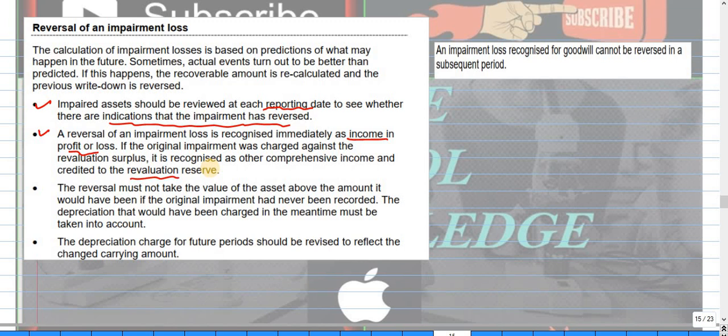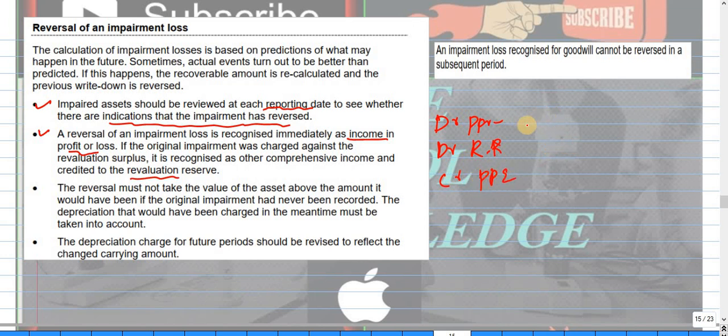So for the impairment loss, first we debit that 10,000 amount to the revaluation reserve. Then for the reversal, we debit profit or loss, then debit the revaluation reserve and credit the profit or loss.